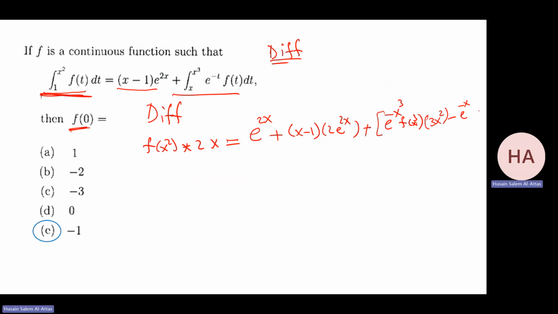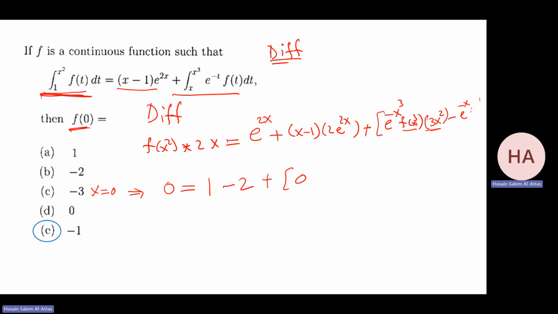Derivative of x, which is 1. So now substitute x equals 0. So I have what? F of 0, 0. That will be 1 in a minus 2 plus what? A 1 f of 0. This is 0. So plus this is 0.